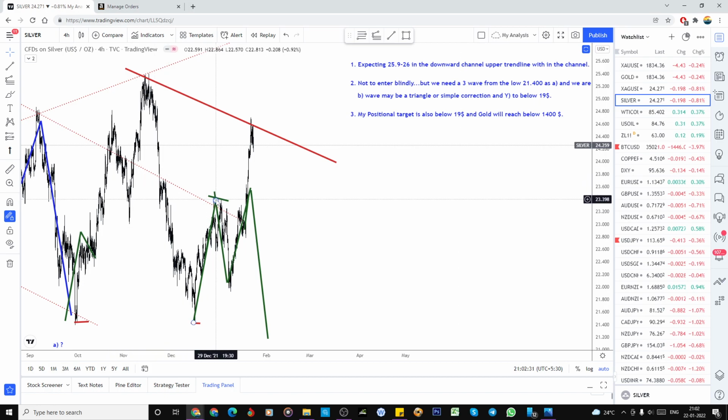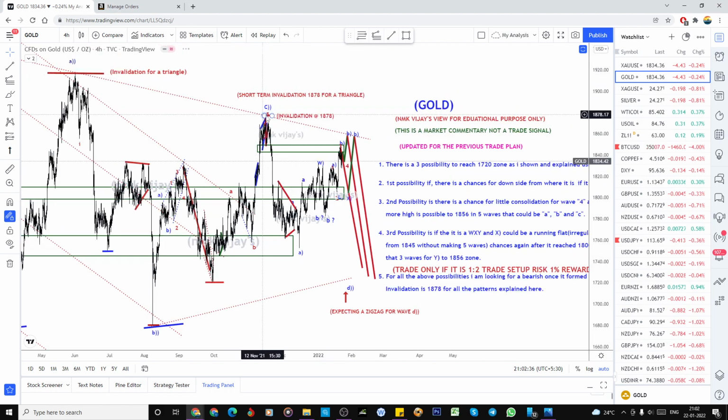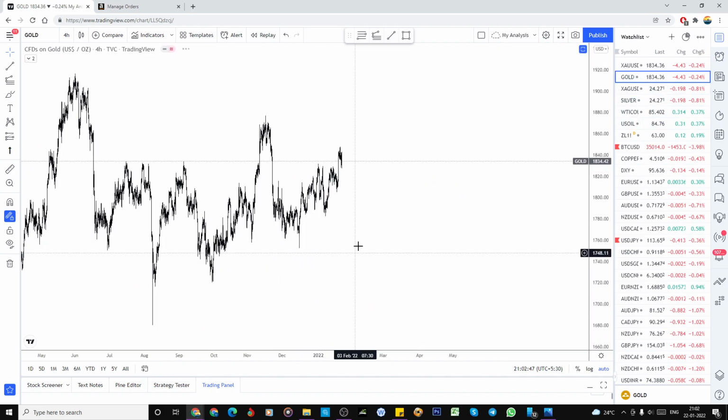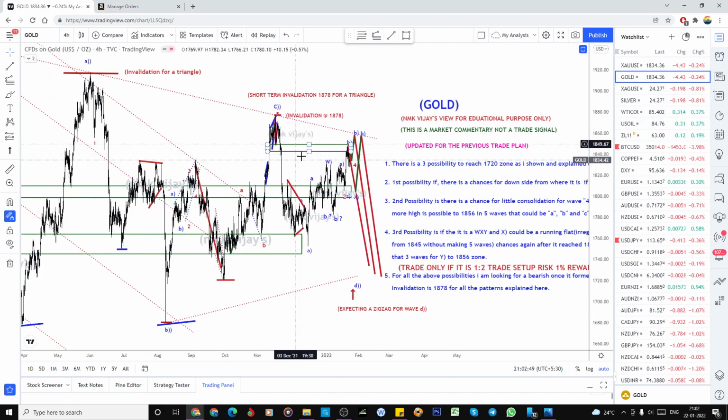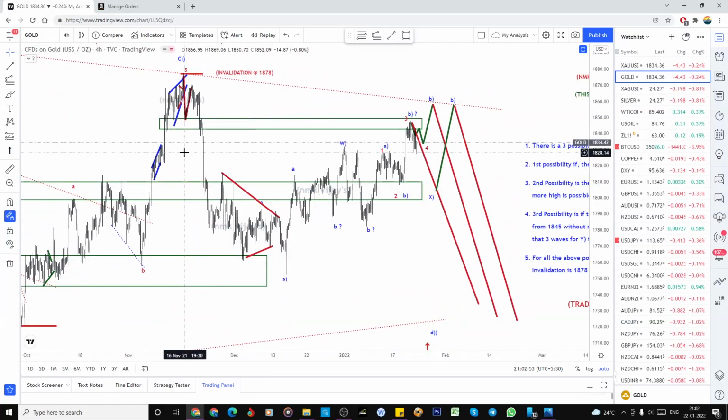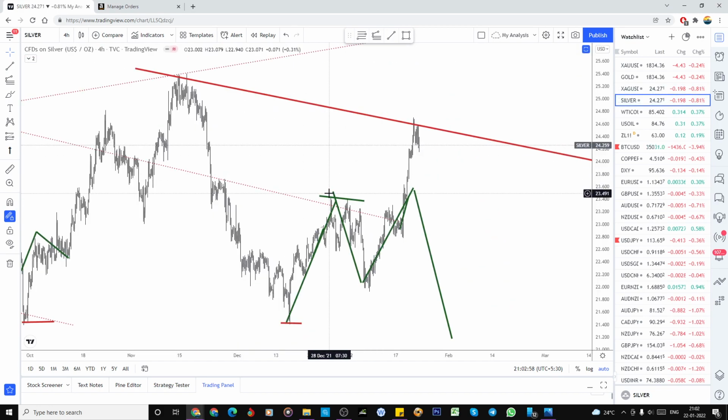So this is what is happening here. See, it has already broken this high, but gold has not yet broken the previous high here. But silver, it already did here, not here. What I'm talking about is this one. See, in the gold, here it is not. Yeah, once again. Yeah, it's in November. Let's have a look here. Yeah, it's November 17th.